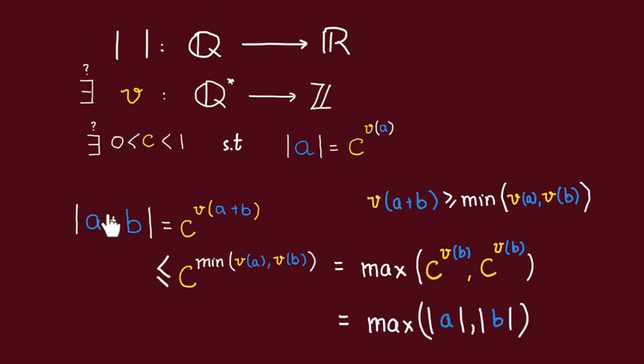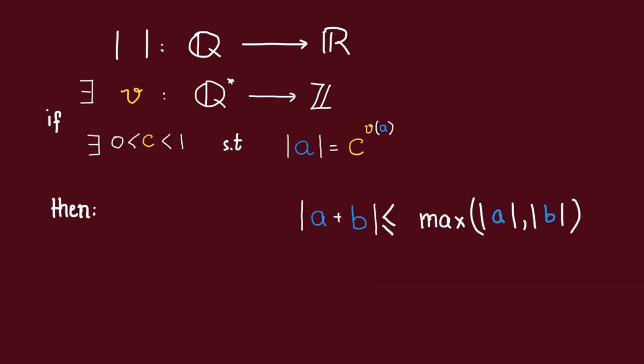So we see that the absolute value of A plus B must be less than or equal to the maximum of these two absolute values. In other words, this absolute value has to be non-Archimedean. Thus we see that if an absolute value is induced by some discrete valuation, then it must be non-Archimedean.